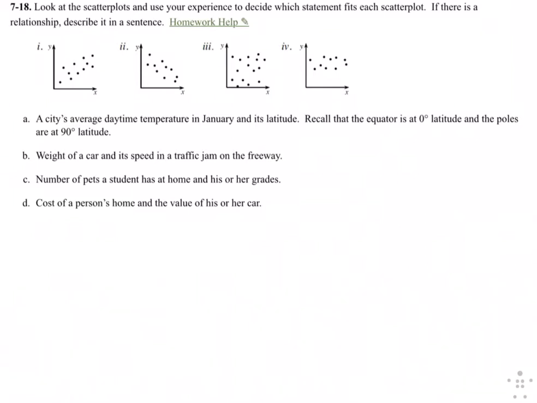So if we remember from science, as your latitude increases, the temperatures decrease. As the latitude increases, the temperature is going to decrease. So I could see that in graph 1, as the x increases, the y increases. But in graph 2, as x increases, the y decreases. So that could be as latitude increases, temperature decreases. So I'm going to put graph 2 for A.